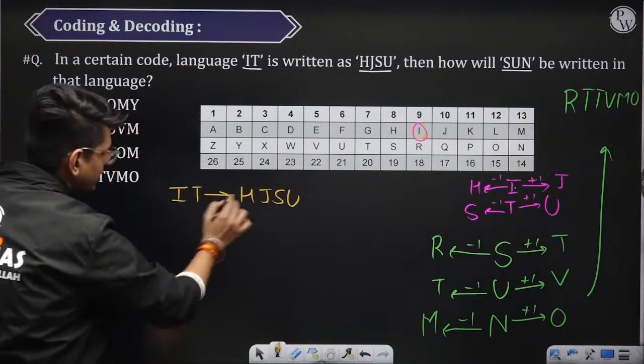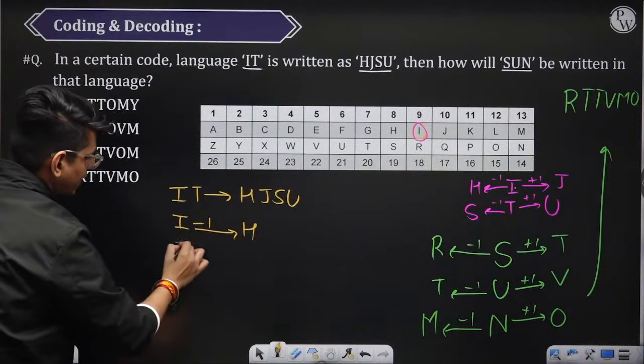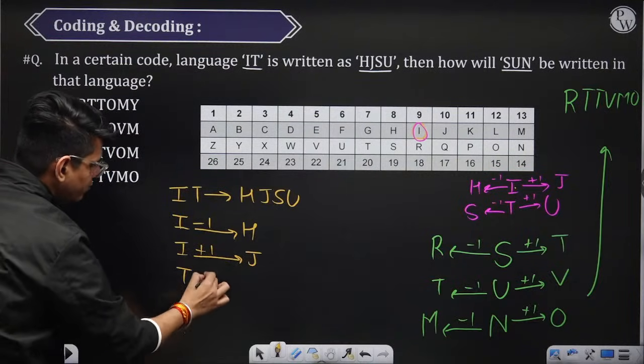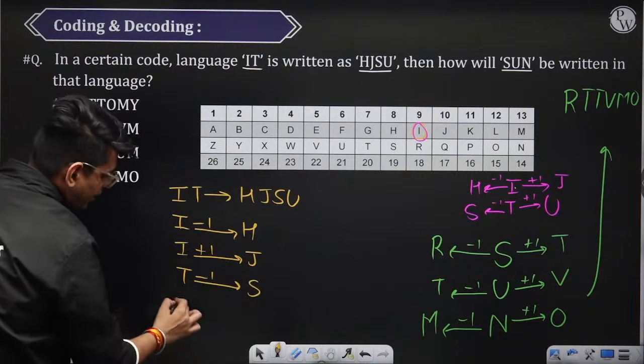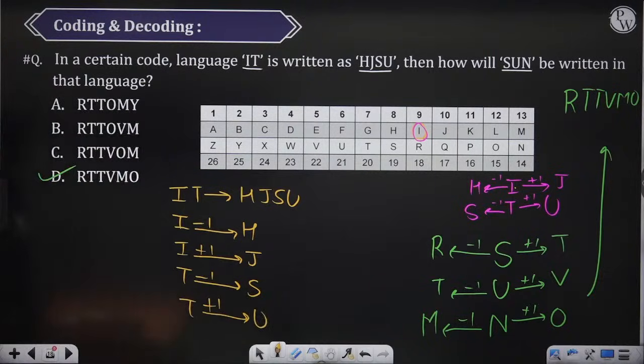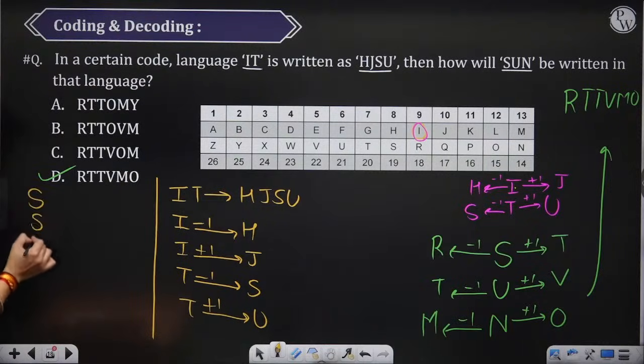Now how is this connected to this? I minus 1 equals H, I plus 1 equals J. Similarly, S minus 1 equals S, and T plus 1 equals U. ठीक है? ठीक है? Similarly, we will use the same concept for SUN.